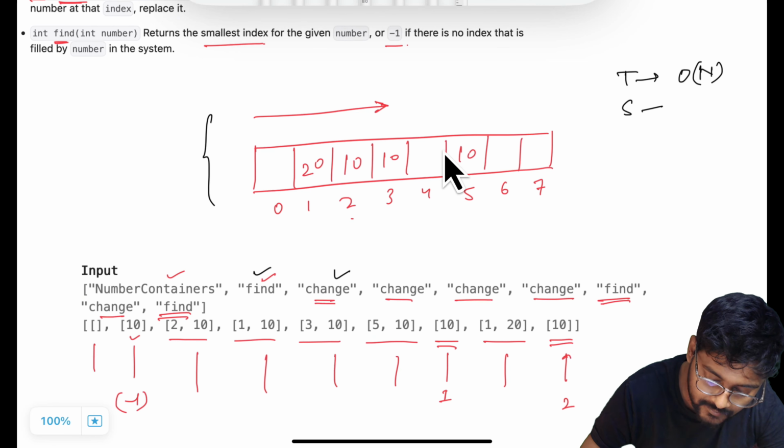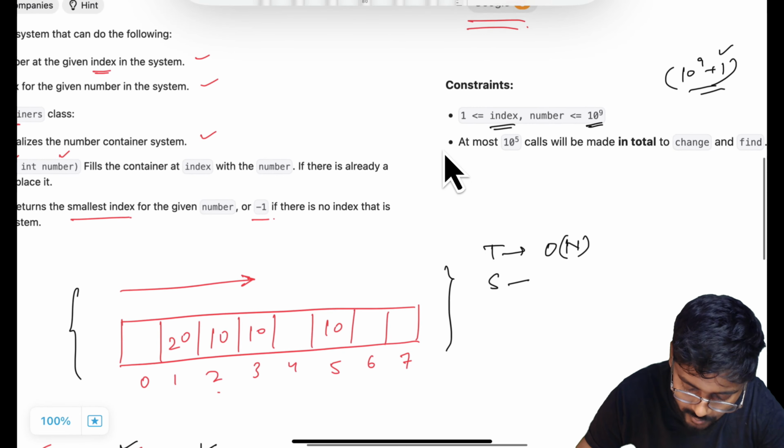In this case I have taken an array and the index can go up to 10 to the power 9. It means the array size will go up to 10 to the power 9 plus 1. That is a very big number, and we are going to get memory limit exceeded if I initialize an array of this size. So space complexity is also order of n, but in this case it is not feasible to take an array. So we are not going to go with this approach.